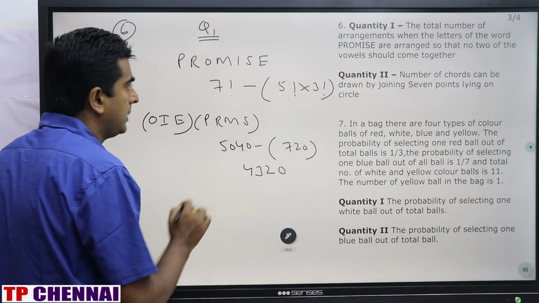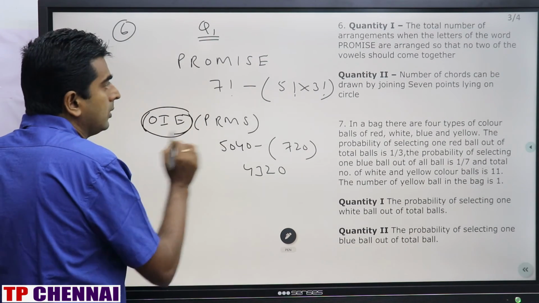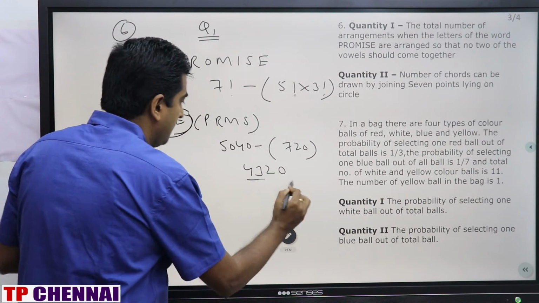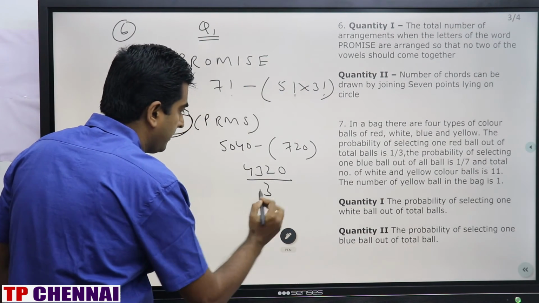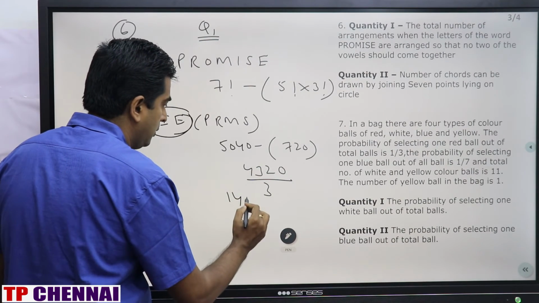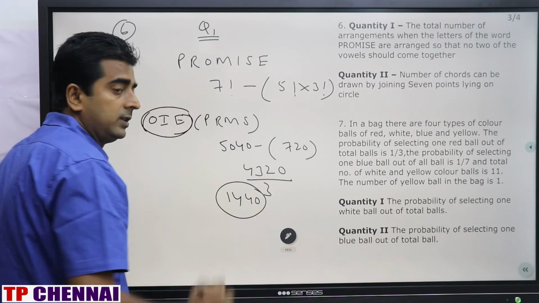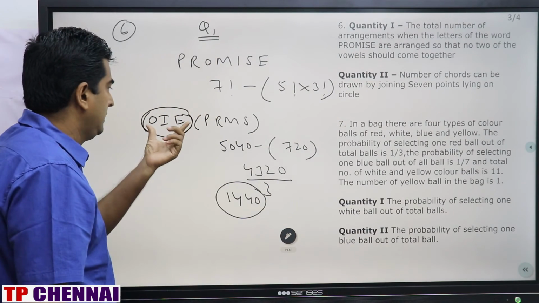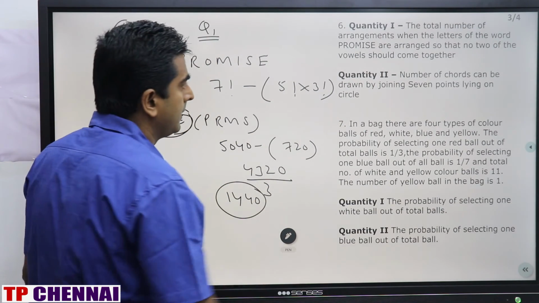But this is not the answer, because they are saying that no two vowels should come together. This should be different by 3, so 720 into 2 is 1440. Clear? Because they mentioned no two vowels should come together.